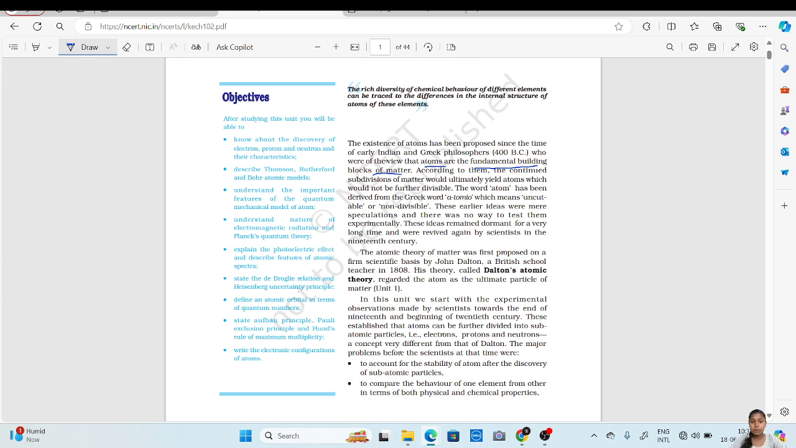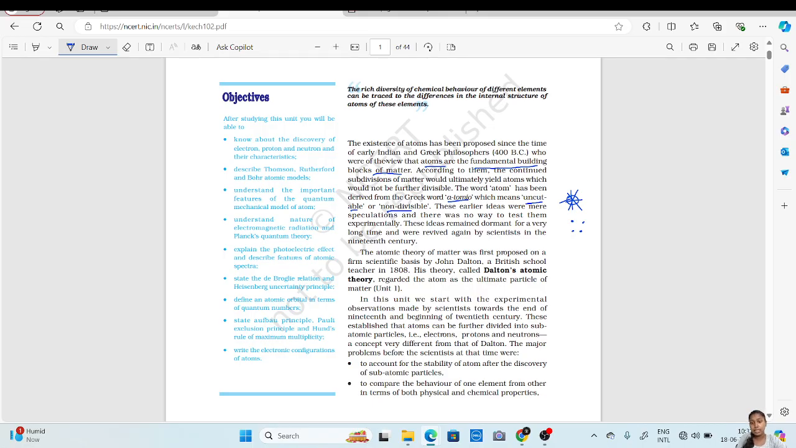They continued to tell that subdivisions of matter would ultimately yield atoms. So if any matter is divided continuously, at the end what we get are particles, and those are atoms. This is what they said: ultimately yield atoms, which will not be further divisible, which means we cannot divide them further. The word atom is derived from the Greek word atomio, and the meaning of this word is uncuttable or non-divisible, which means it cannot be broken down further.